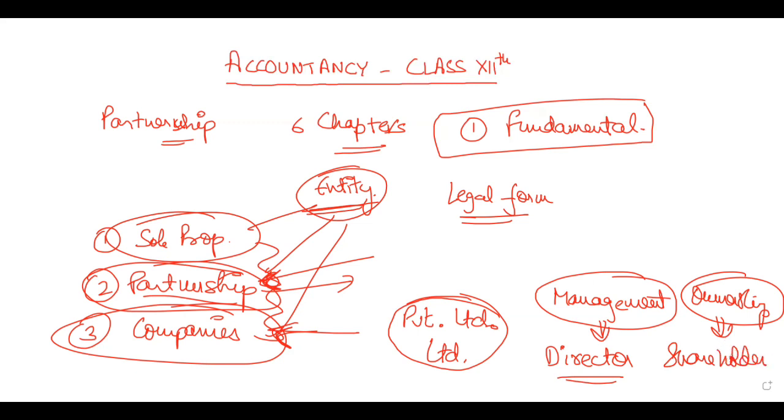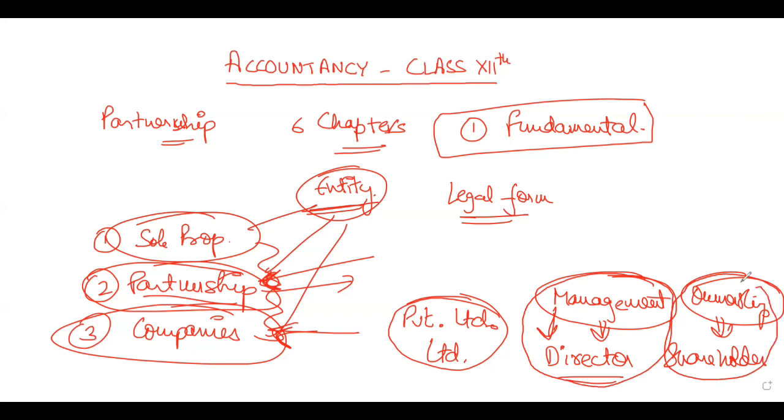Got it? So the people who are running the company, all the decisions are taken by the management. That means directors take all the decisions of the company, whereas shareholders just invest their money in the company.